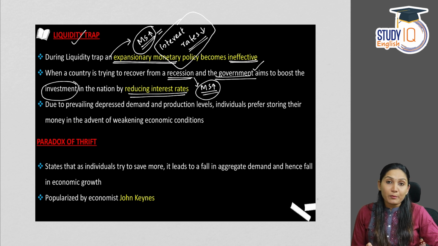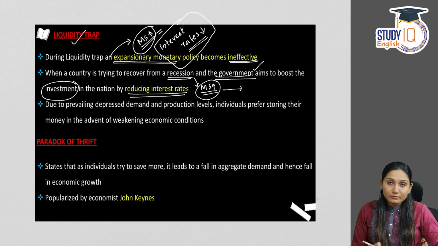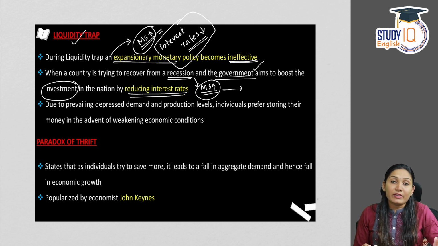The RBI, as the monetary authority of the country, tries to reduce the interest rate in order to increase the liquidity in the market. In this process, monetary policy has become ineffective because nobody is demanding credit even if the interest rates are less. This situation is called a liquidity trap.